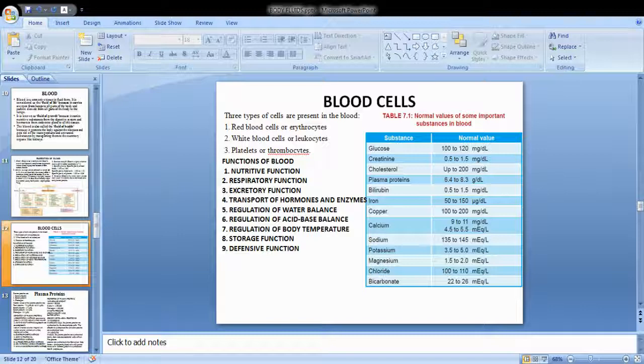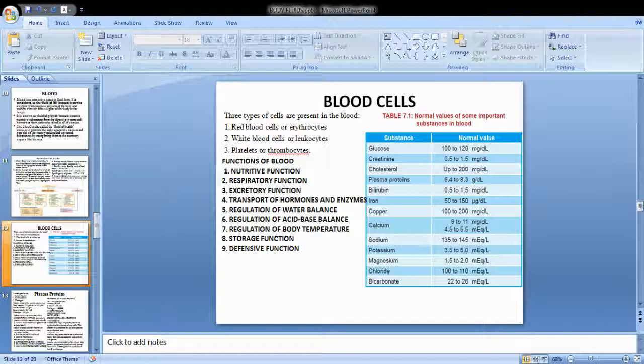So these are the 9 different functions of the blood. You all know the different functions of the blood. We will just review the functions. Nutritive function. Why is it a nutritive function? It carries nutrition, oxygen, hormones, etc. Respiratory function: it carries oxygen. Excretory function: it removes the toxic compounds and carbon dioxide from the cells through the blood.